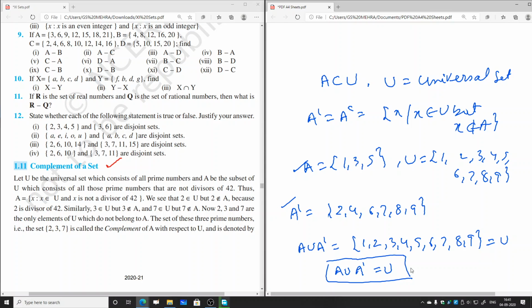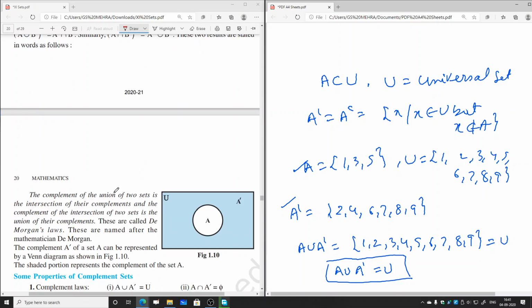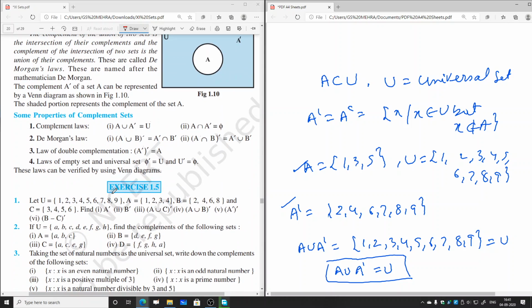Now let us go into some properties of the complement of a set. So here we have the properties of the complement of a set. The first one we have already seen, that is the complement laws: A union A complement is equal to U. Then A intersection A complement equals the empty set. Here we can see this is A and this is A complement. If we take the intersection of these two, what will we get? We'll get an empty set. So that is the second property.